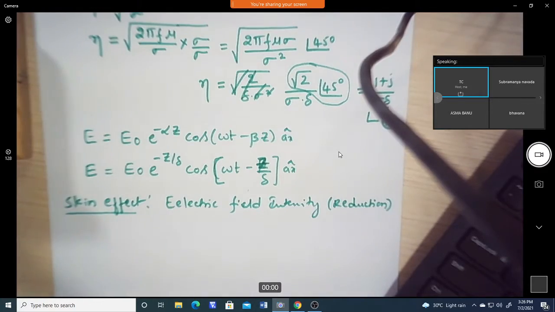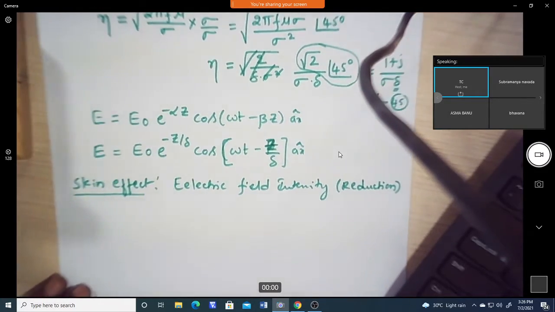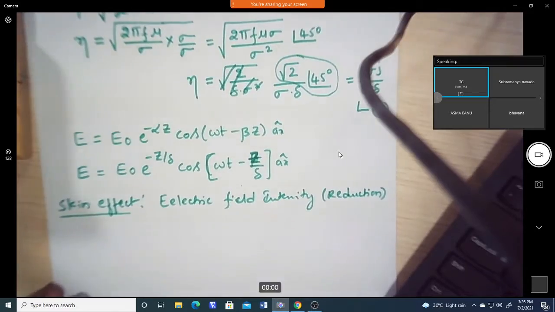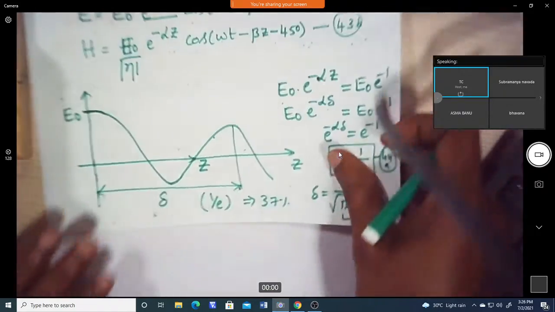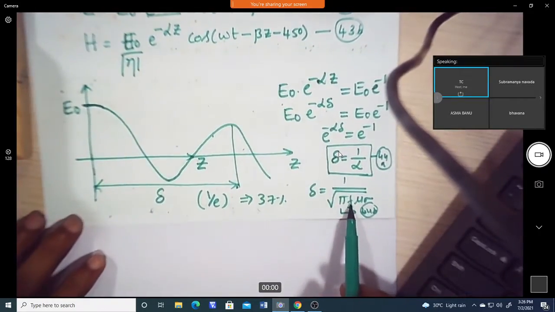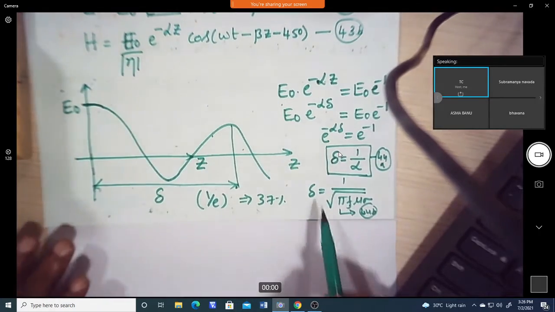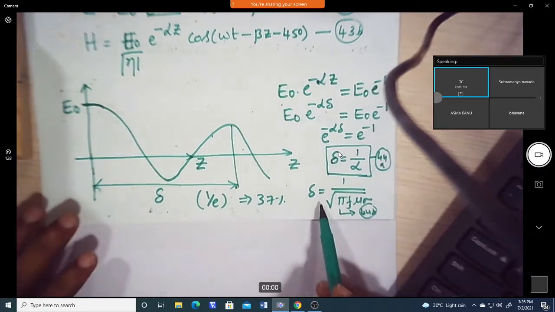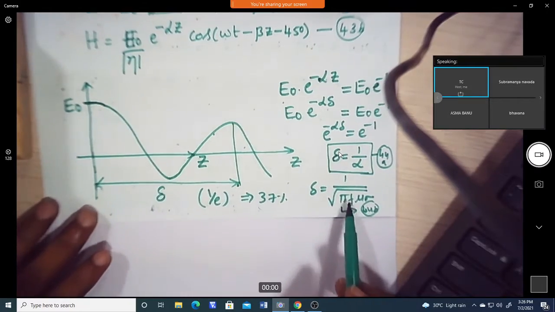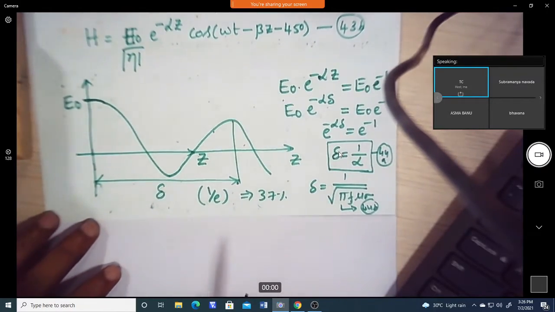And if you take the skin effect with respect to frequency, whenever the frequency is on the lower side, the skin depth will be higher, and if you go to higher frequency, then the skin depth will be lower.